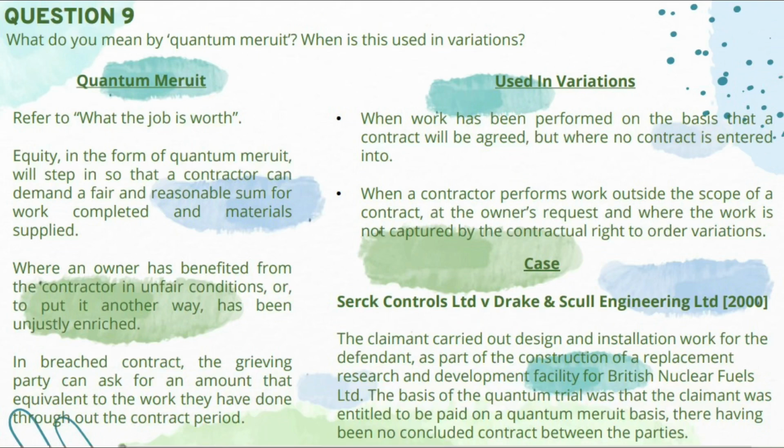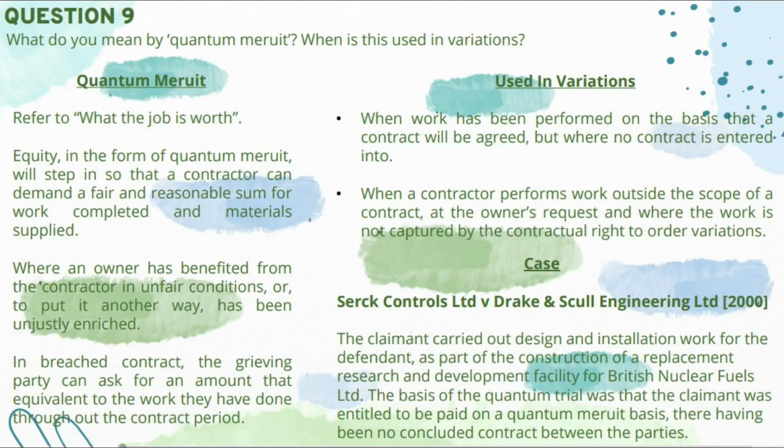Where an owner has benefited from the contractor in unfair conditions, or to put it another way, has been unjustly enriched in breach of contract, the aggrieved party can ask for an amount equivalent to the work they have done throughout the contract period. Quantum meruit is used in variation when work has been performed on the basis that a contract will be agreed, but where no contract is entered into.